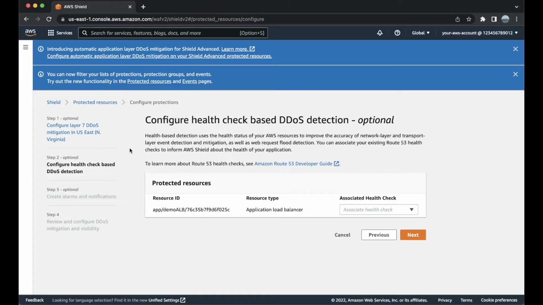In the next page, we can optionally configure Route 53 health check based DDoS detection. AWS highly recommends you to enable this feature for additional data point to improve the accuracy of network layer and transport layer event detection and mitigation, as well as web request flood detection. For the purpose of this demo, I have already pre-configured a health check and will choose it from the dropdown. Click on next to continue.